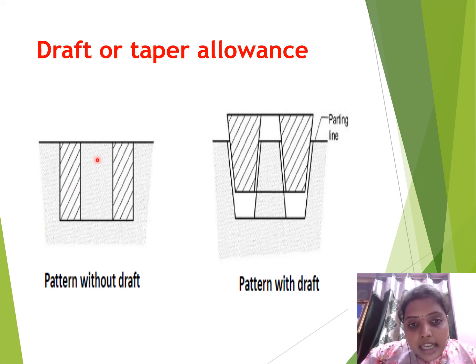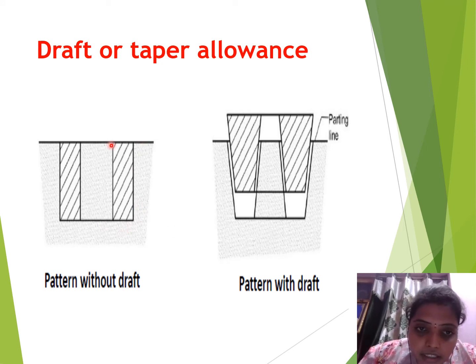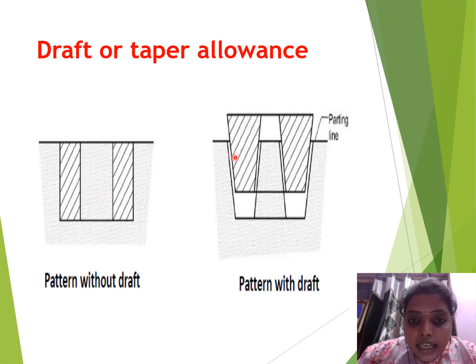Molding sand is here. If we remove the whole object like this, some cracks will happen at the surfaces due to these sharp corners. To remove those sharp corners, we are giving some taperedness to these vertical surfaces like this. This is known as the taper or draft allowance. After that, the object will be removed easily without disturbing the molding sand.